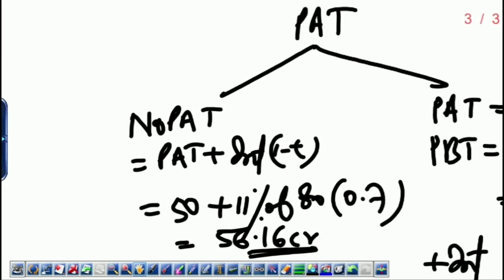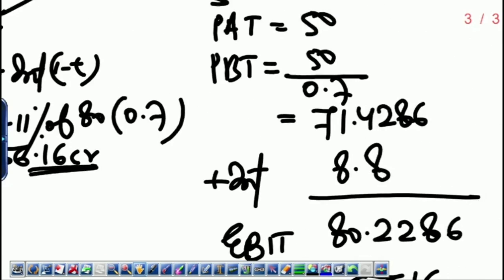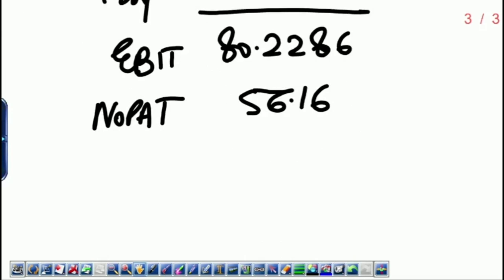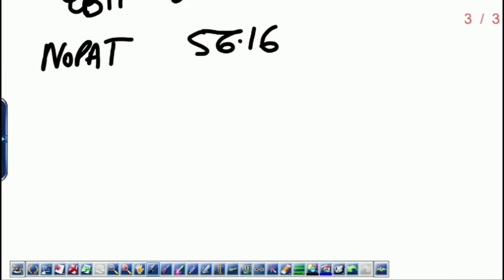So people should know that NOPAT is after tax, PAT is after tax. Why should we do the taxation thing? But interest is deducted in PAT. Interest is not deducted in NOPAT. So we got to add it back, but then the taxable issue comes in. So NOPAT is PAT plus post-tax interest. If you know it, you are a more efficient person. Otherwise also you can do it this way. 56.16. So we have the NOPAT.